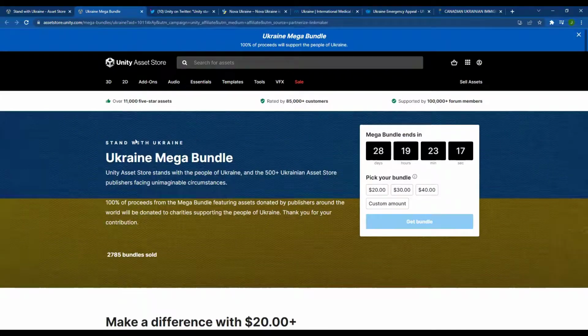In addition, they also have a mega bundle going on right now. The mega bundle is going to work the same way. Basically 100% of the proceeds from the mega bundle are going to be donated to those charities. So anything that you purchase here is going to be donated.